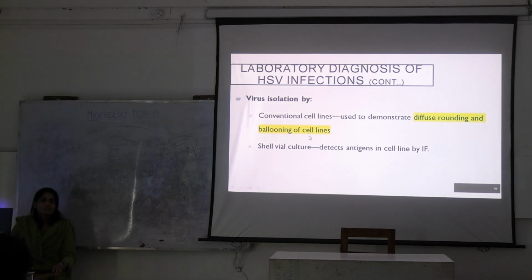Then you can also go for virus isolation by cell culture. Why? Because a virus requires a host to survive. That's why you cannot grow it in vitro in artificial media. You have to provide it with the conventional cellular lines. Okay. What kind of pathology, what kind of picture will you see in this case? In case of herpes, diffuse rounding or ballooning of the cell will be observed. Okay.